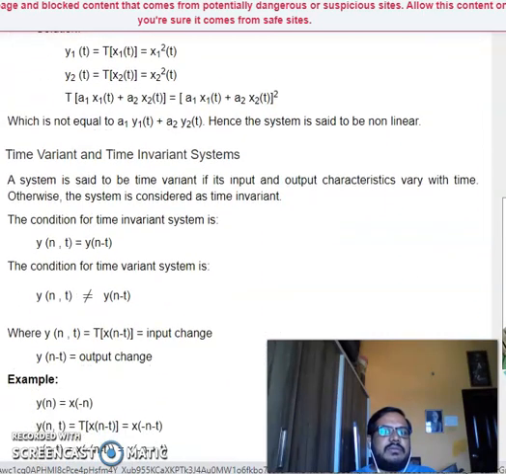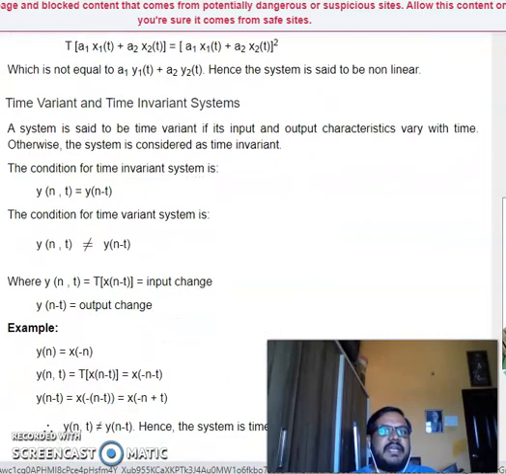Now the second classification is time variant and time invariant systems. A system is said to be time variant if its input and output characteristics vary with time, or otherwise the system is considered to be time invariant.